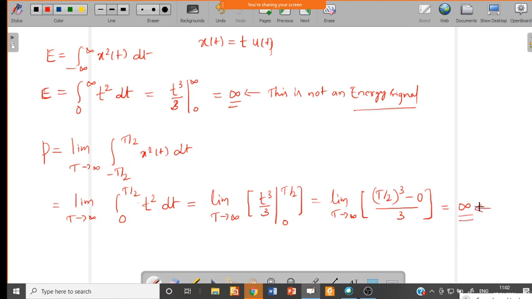So since the power is also infinite, we can say that the given signal x of t, which is equal to t into u of t, is neither an energy signal nor a power signal.